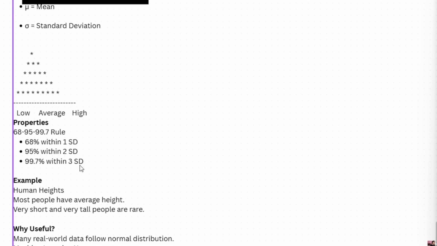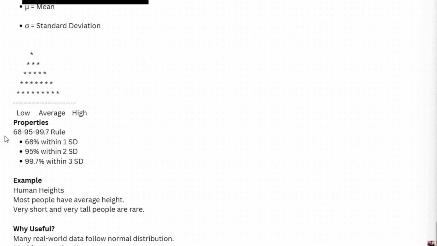So if the mean is 170 centimeters and the standard deviation is 10 centimeters, then 68% of people lie between 160 and 180 centimeters, and 95% of people lie between 150 and 190 centimeters. This is all obtained by calculation. And 99.7% of people lie within the third deviation, which is 140 to 200 centimeters.